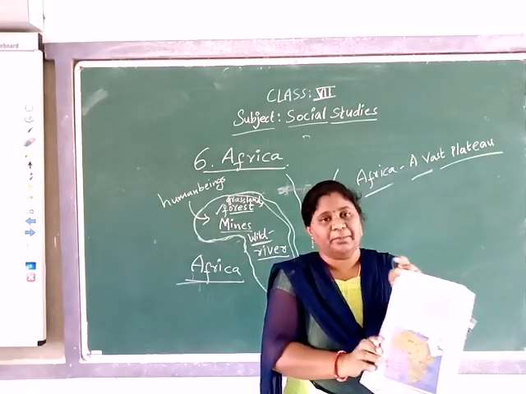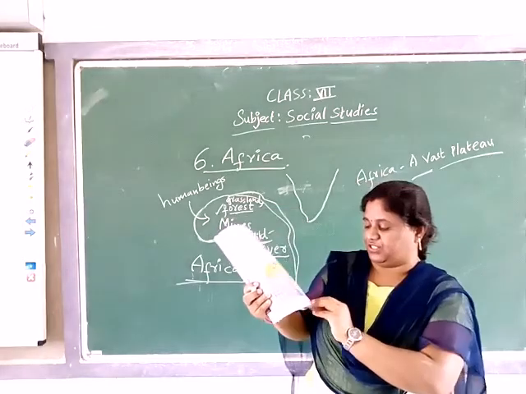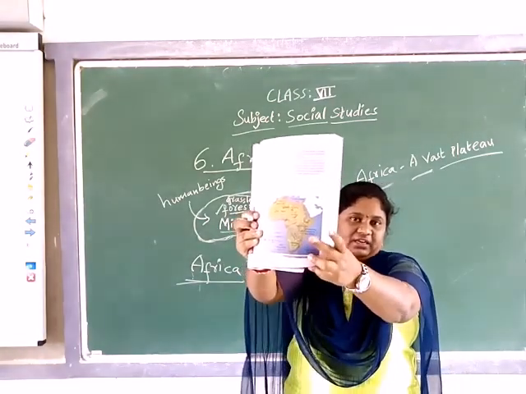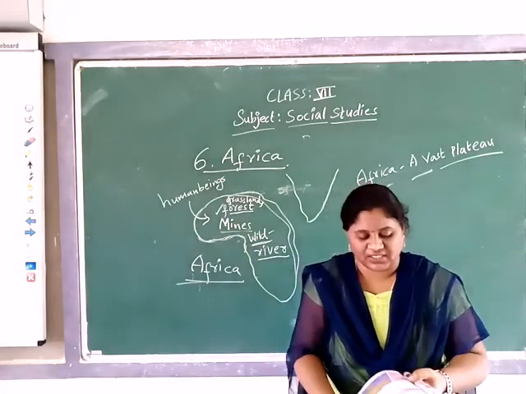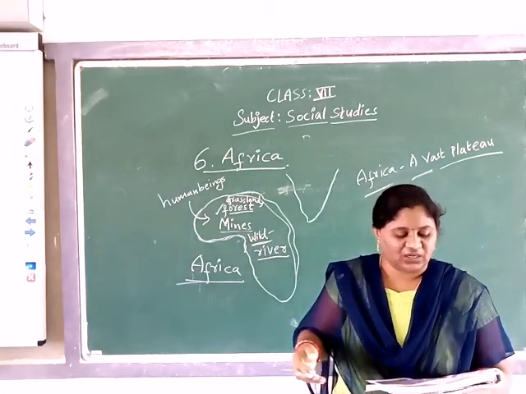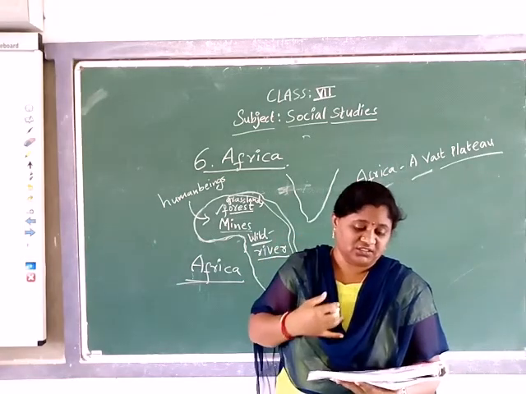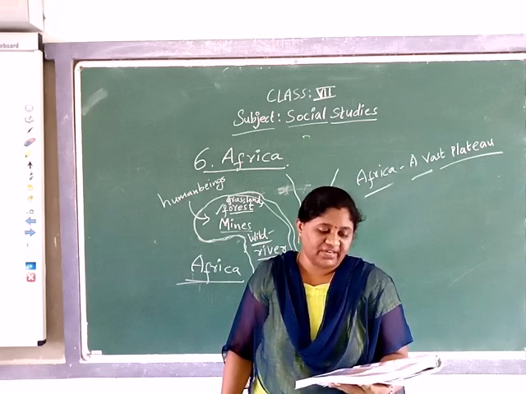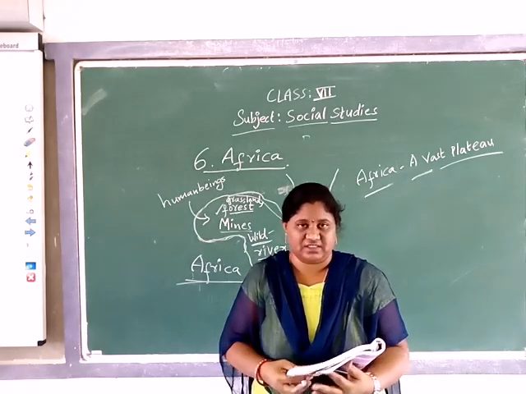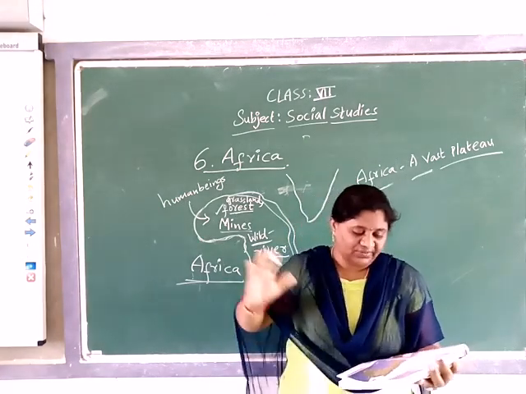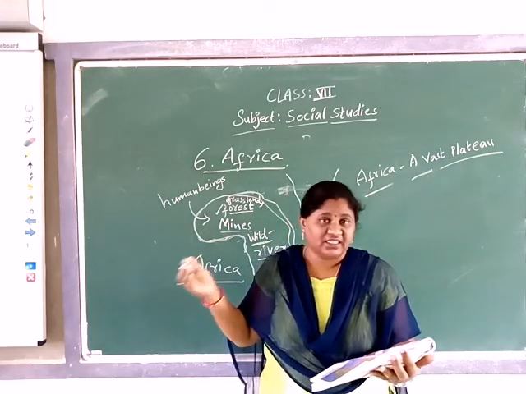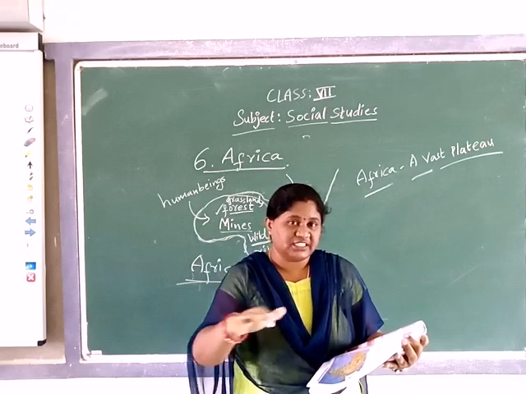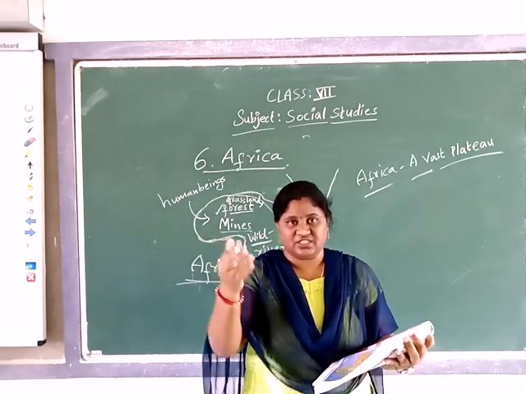And you can go to the map of Africa on page number 59. You see large plains in the interior of the continent. Only on the coast do we find a narrow plain. The rest of the continent is a vast plateau of varying heights. So this land has varying heights from one place to another. How do they calculate the land heights? By measuring from sea level. Already you have studied this in your 6th class.